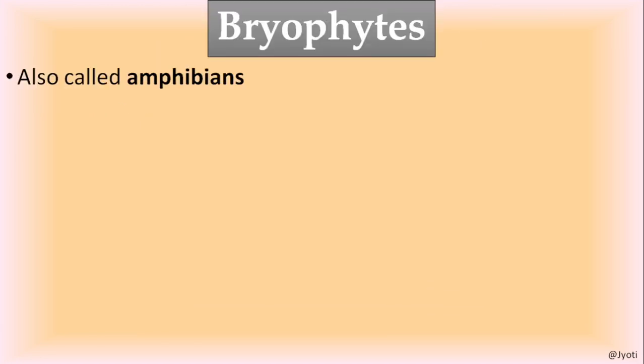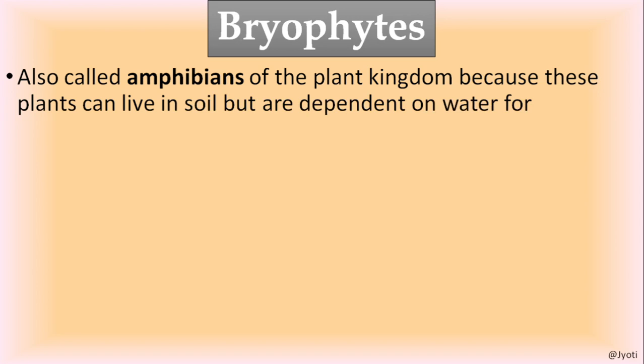So bryophytes. Let us first discuss the features of bryophytes. The bryophytes are also called amphibians of the plant kingdom. Very important, children, from the examination point of view. And why they are called amphibians? As you know, the amphibians can dwell in both land and water, but for reproduction, for laying eggs, they need water.